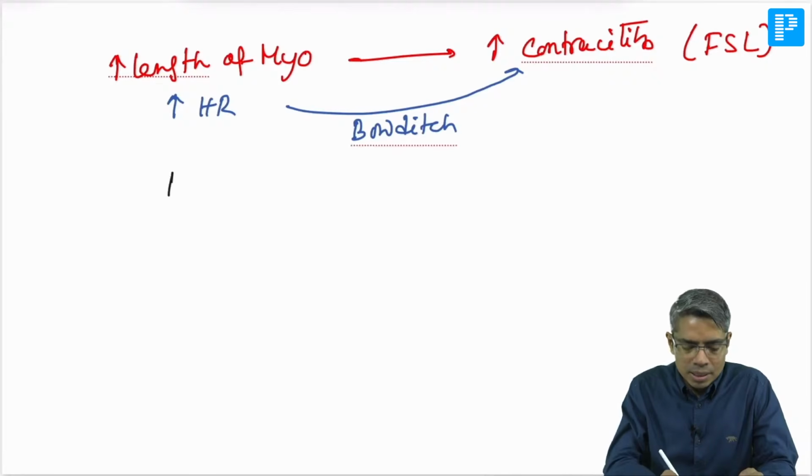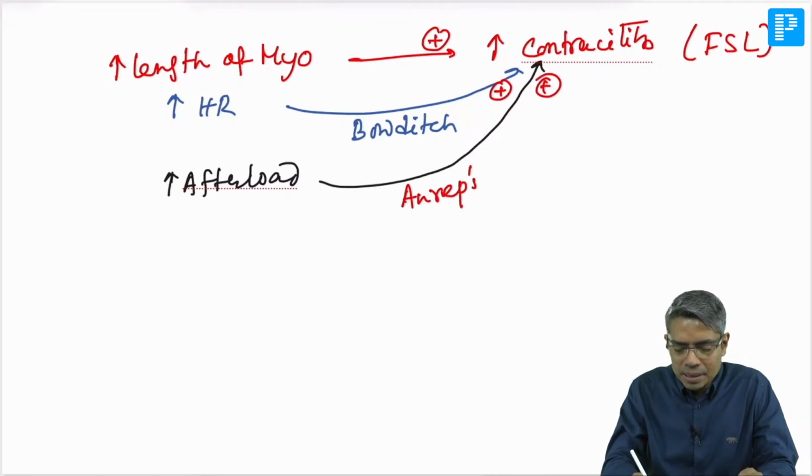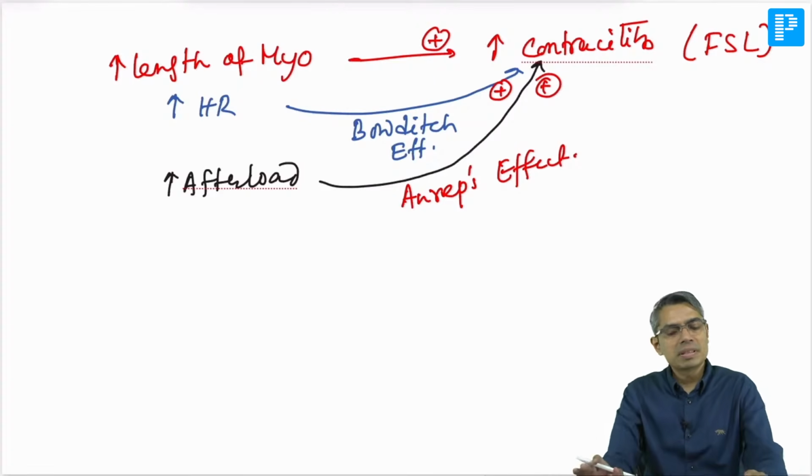And the third one, an increase in afterload can also increase the contractility. So all of them are positive. This is known as the Anrep effect. So the Frank-Starling law, the Bowditch effect and the Anrep effect, all these three you have to remember.